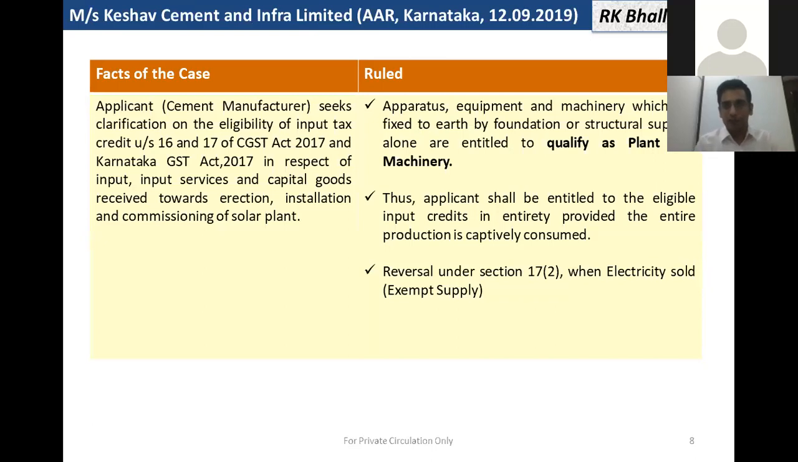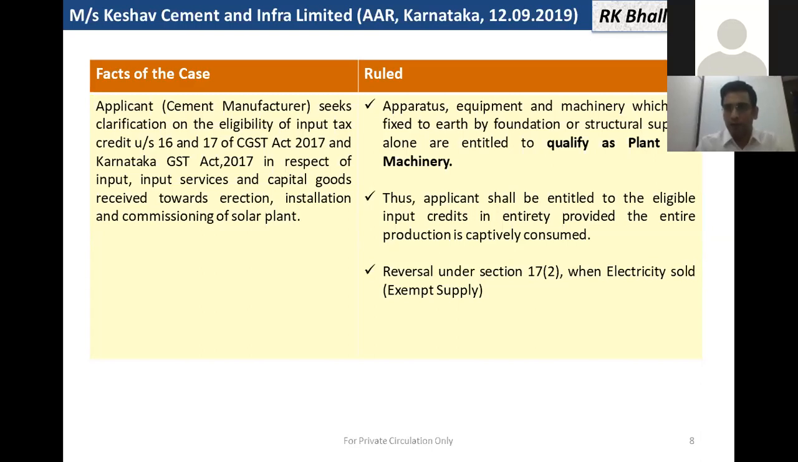The company constructed a separate solar plant, and that's it. The case went to the advance ruling to see whether the input shall be allowed in respect of the solar plant or not. So here, the advance ruling ruled that apparatus, equipment, and machinery which are fixed to earth by foundation or structural support alone are entitled to qualify as plant and machinery.